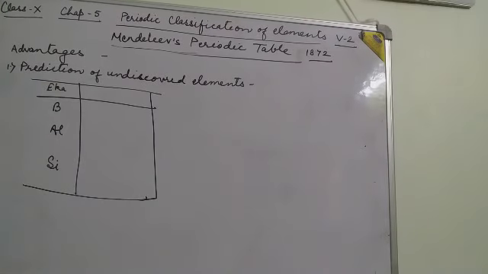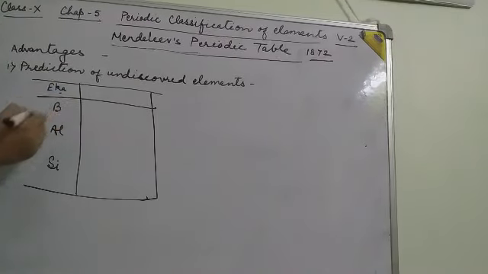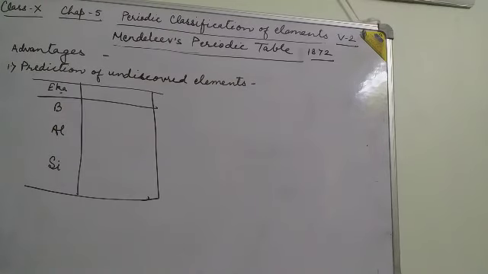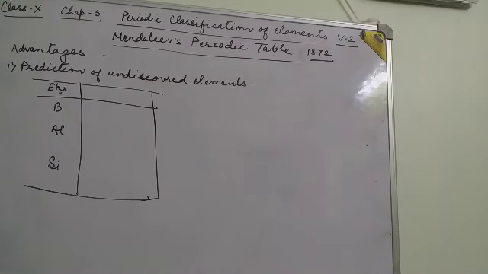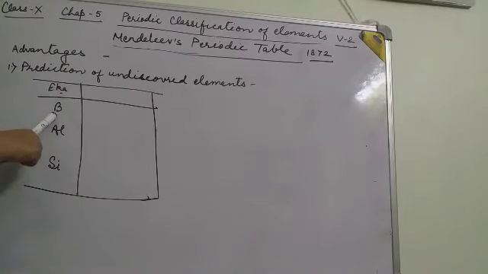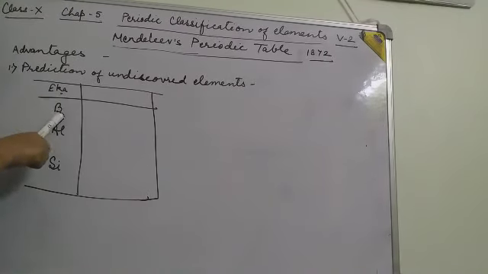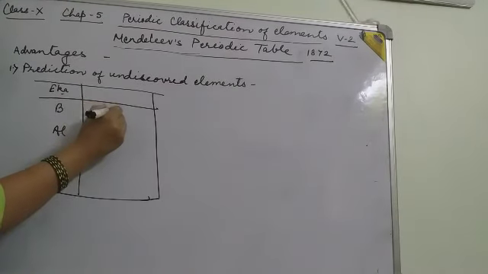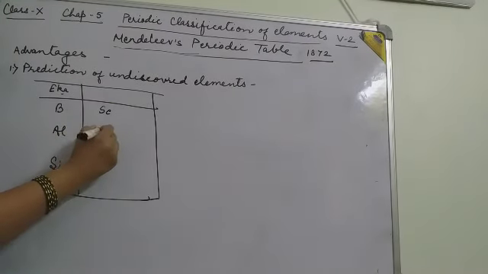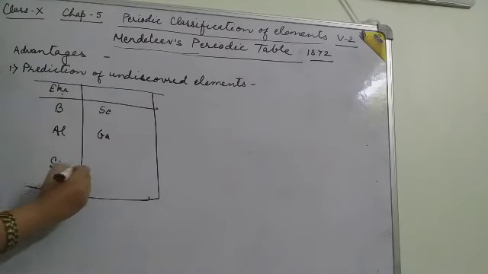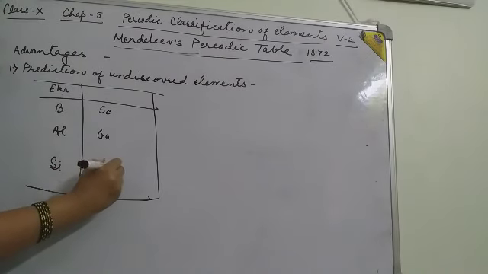He said that some elements were undiscovered yet, but their properties may be like Eka boron, Eka aluminium and Eka silicon. This Eka word is from the Sanskrit word. He predicted Eka and Dvi for the undiscovered elements. Eka boron is scandium, Eka aluminium is gallium, and Eka silicon is germanium.